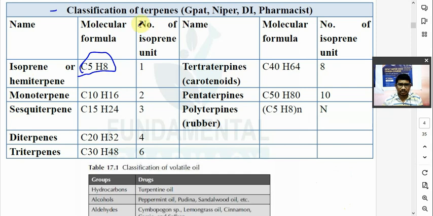Now classification of terpenes. ये important पार्ट है. इसके ऊपर GPAT में क्वेश्चन आ चुका है. GPAT 2022, you check the paper. Match the following type of compound with their nature. कौन सा मोनोटर्पिन है, कौन सा डायटर्पिन है, कौन सा हेमिटर्पिन है, इसके ऊपर क्वेश्चन आ चुके हैं. So there is one exercise for you. You can make a hybrid chart of this. ये चार्ट जो है इसका एक हाइब्रिड चार्ट बनाओ.